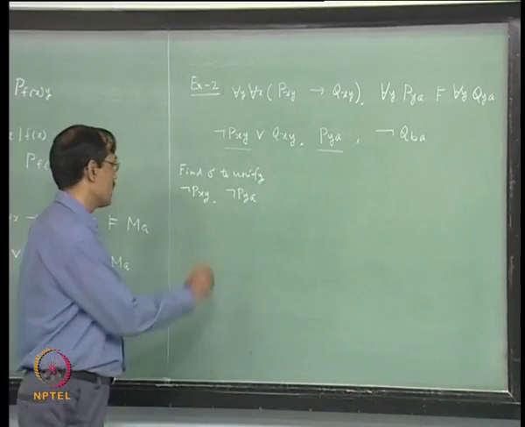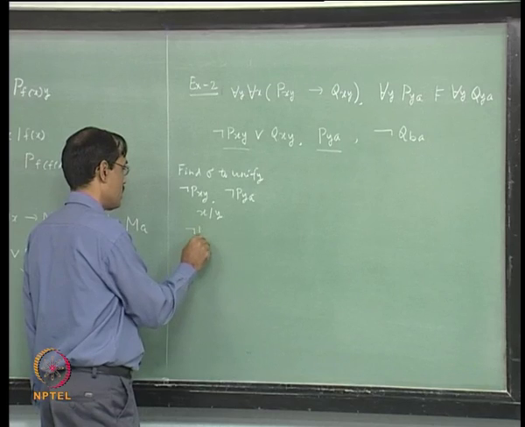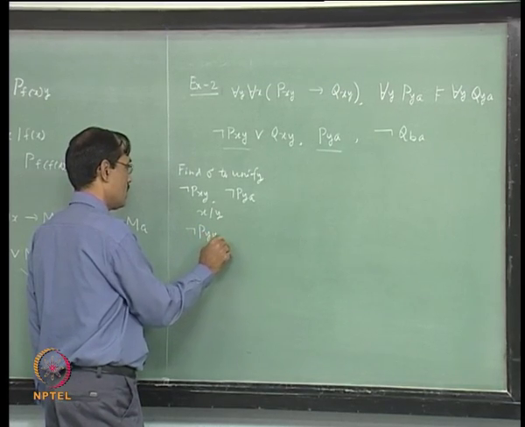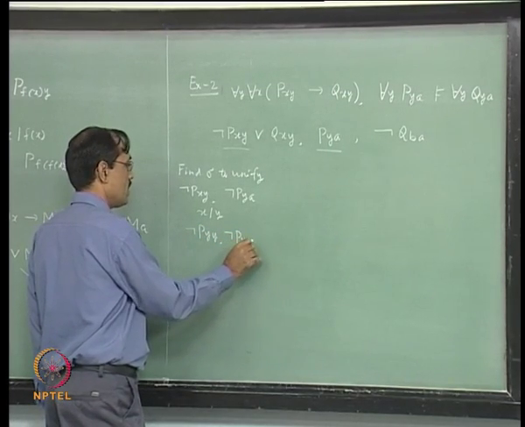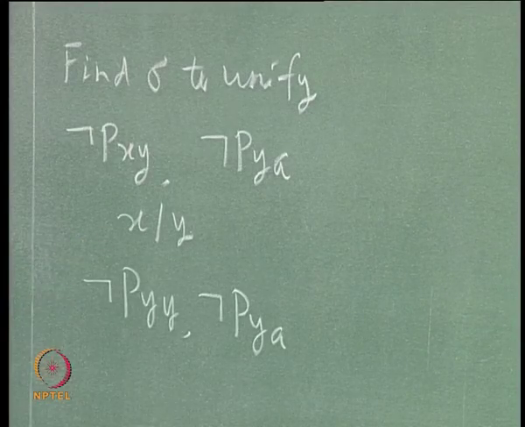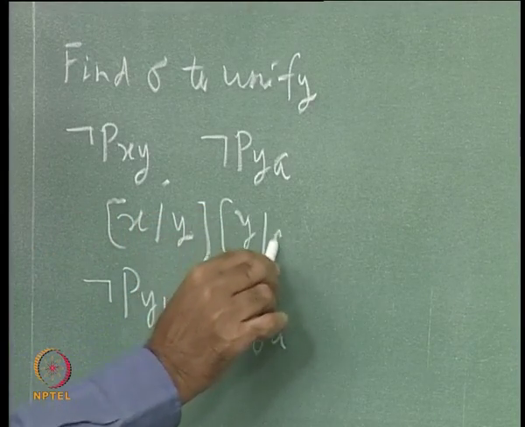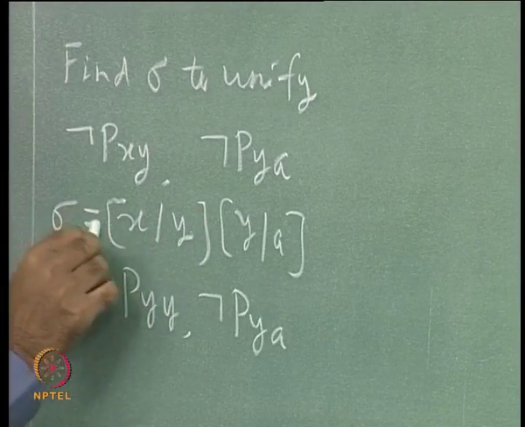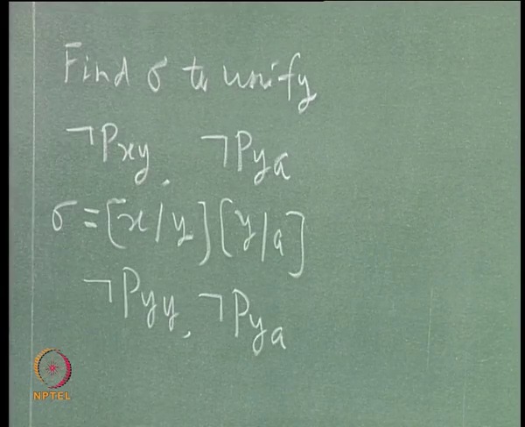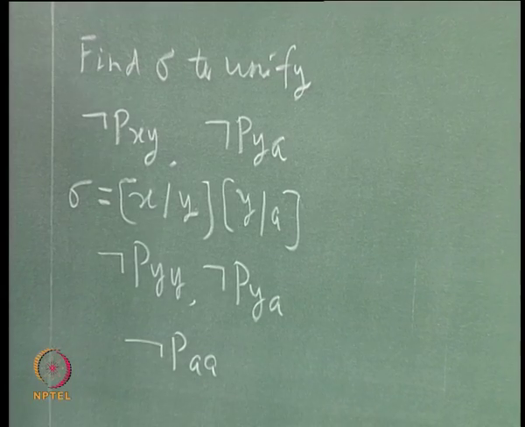Okay. After applying x by y, it gets not Pyy, not Pya. Again it chooses another substitution which is y by a, it composes them to get your sigma. Okay. So, once y by a is applied, they unify to Paa.